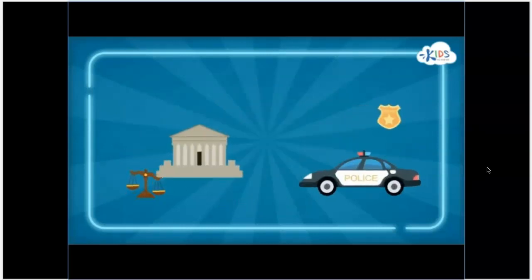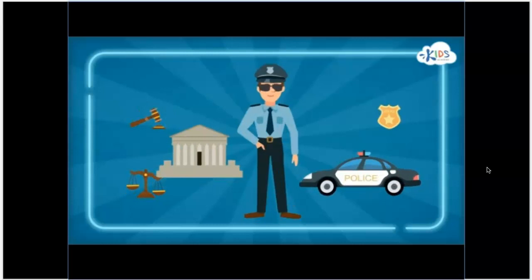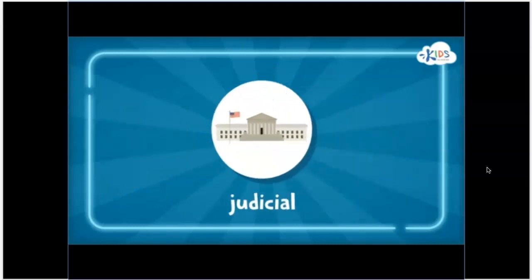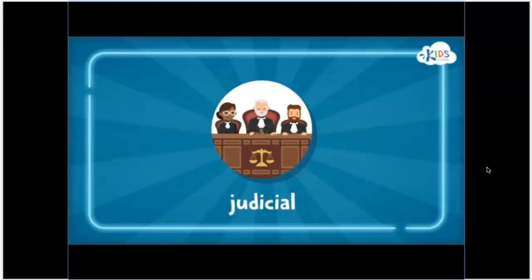The executive branch also enforces laws to make sure that people follow them. The judicial branch is made up of courts and judges. The U.S. Supreme Court is the highest court in the judicial branch.